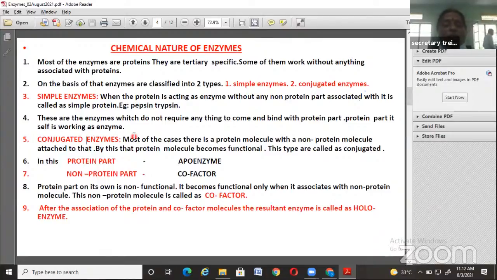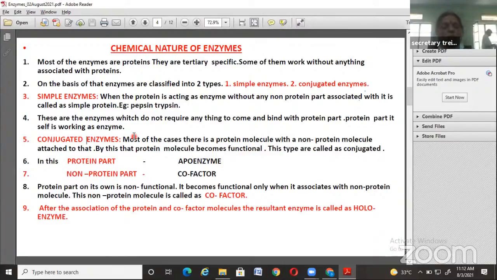This functional enzyme takes part in the reaction. This type of enzyme is called a conjugated enzyme.